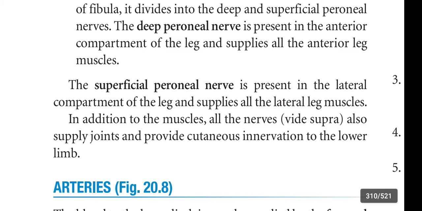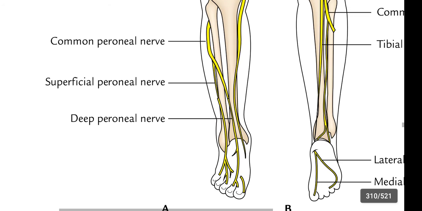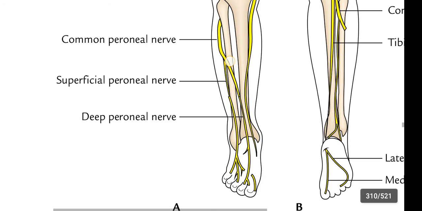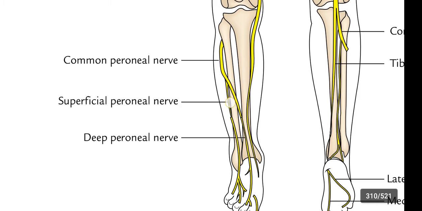In addition to the muscles, all the nerves also supply joints and provide cutaneous innervation to the lower limb. The superficial peroneal nerve is present in the lateral compartment of the leg and supplies all the lateral leg muscles. This is the superficial peroneal nerve. It is present on the lateral side of the leg and supplies the lateral muscles of the leg.